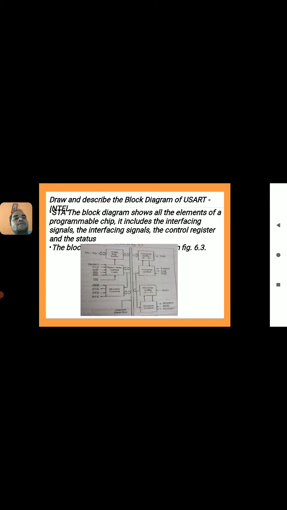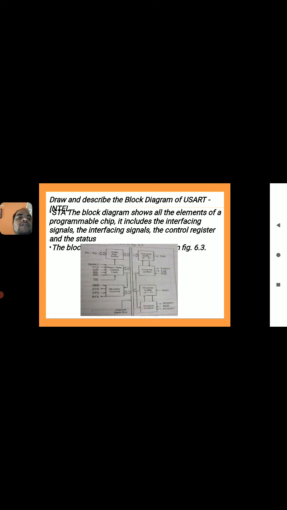When we see the block diagram of the USART, different blocks are present. On the left side we have the data bus buffer, read write control logic, and modem control, and on the right side we have the transmitter and receiver. The transmitter section consists of two blocks called transmit buffer and transmit control, and the receiver section also has two blocks called receive buffer and receive control. The block diagram shows all the elements of a programmable chip. It includes the interfacing signals, control register and status register.